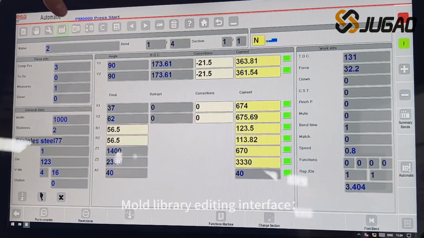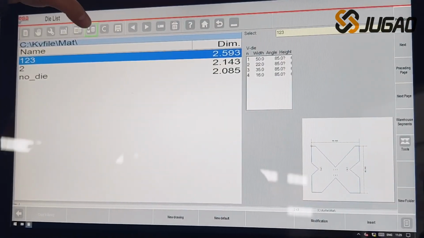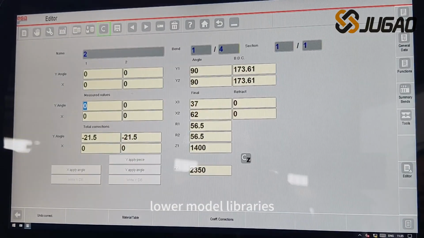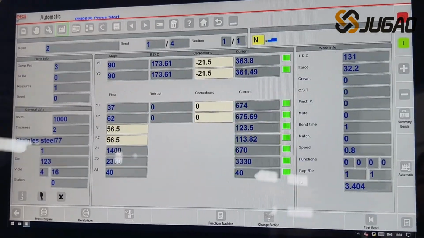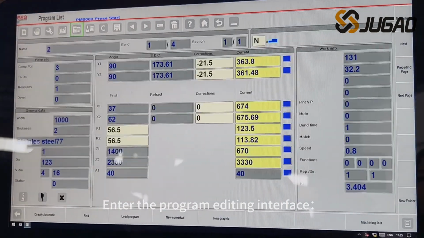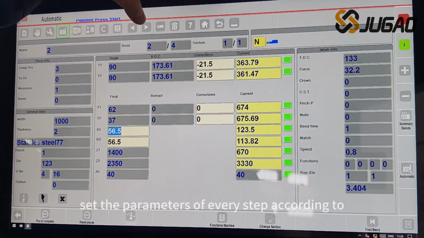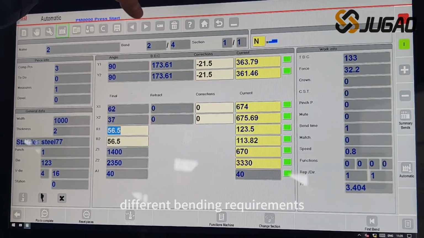Mold Library Editing Interface. Click again to switch between upper and lower model libraries. Enter the Program Editing Interface. Set the parameters of every step according to different bending requirements.